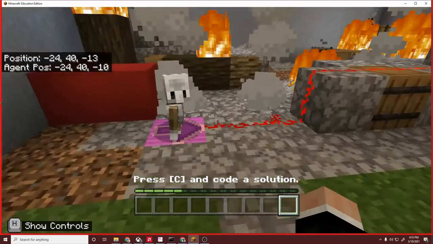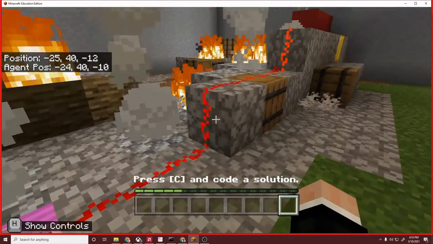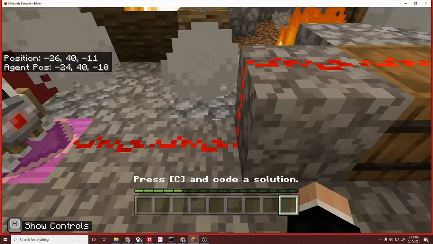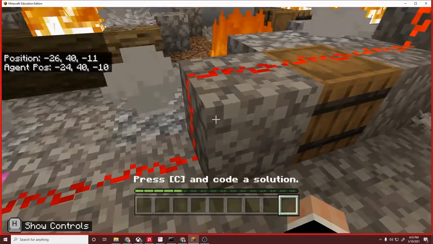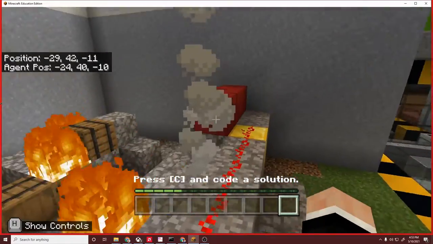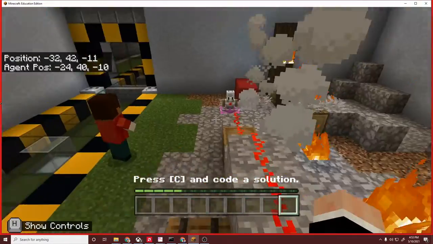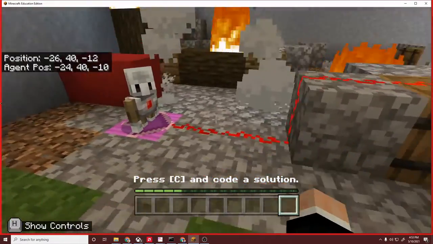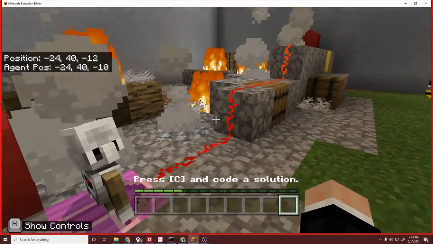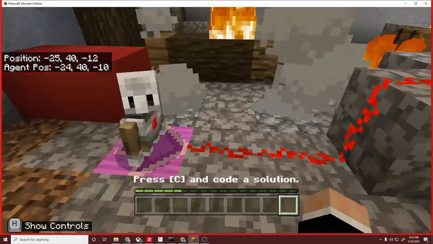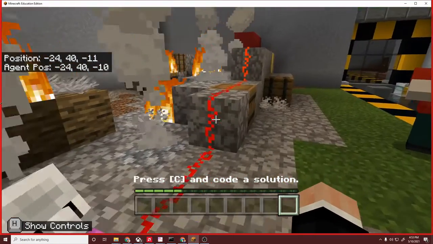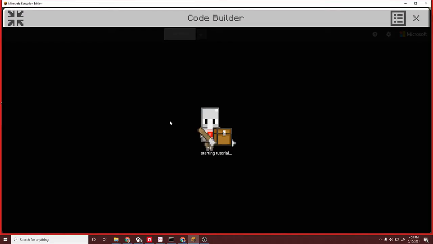Okay, so now this is going to be a little bit more complicated because we've got a wall that we're going to need to climb here so we can build a fire break here. That's okay. So the first thing is, let's just write that same code again to move forward and place a wall right next to us. Now this one only needs to be 1 high, so